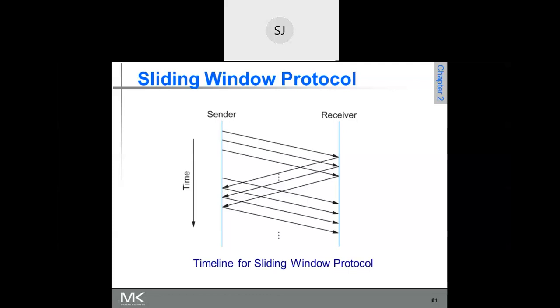Is it clear? Because for the first frame that is sent, we have received the acknowledgement, and then after receiving the acknowledgement, we have sent one frame. So this window of outstanding frames shifts by one. It slides by one. Is that clear? It slides by one place. Are you getting my point?